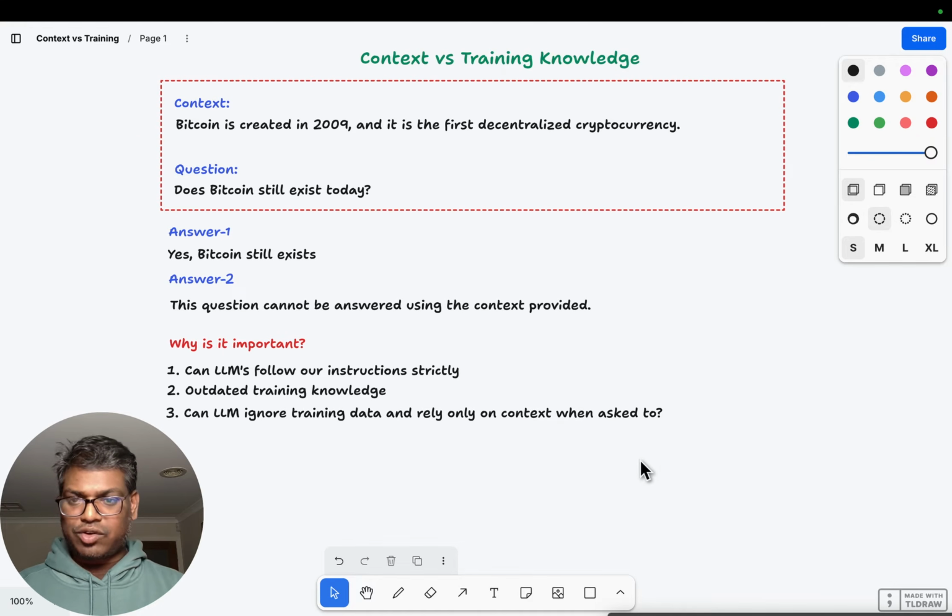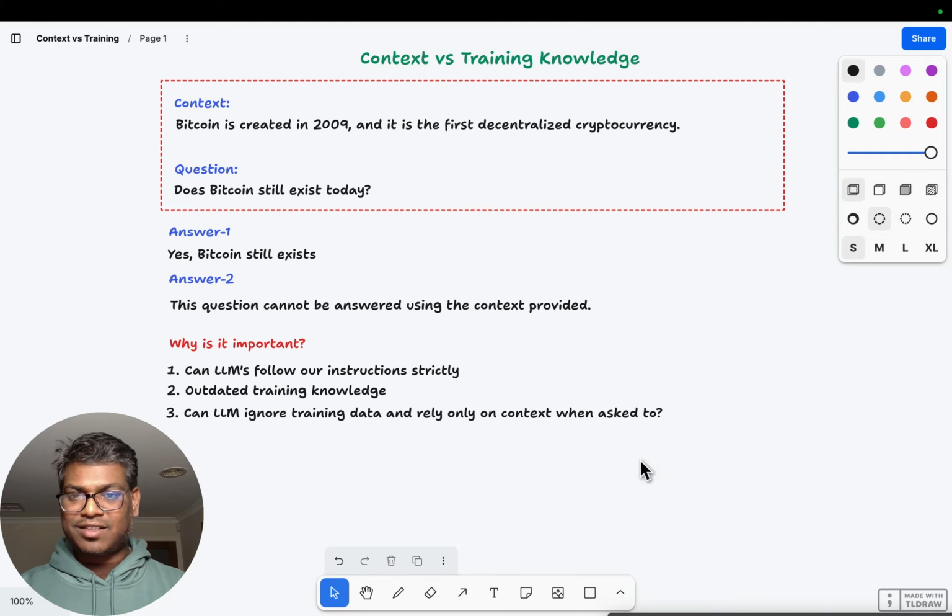Now, the two most likely answers are: yes, Bitcoin still exists. And the second answer: the question cannot be answered using the context provided. Now, the first answer, even though it is factually correct, is an incorrect answer.